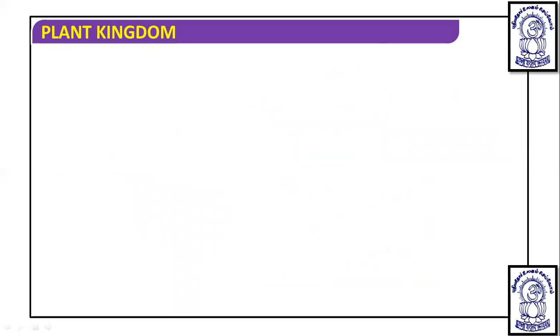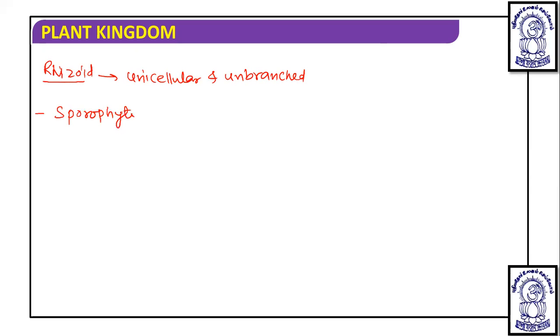Then if you talk about these hornworts, they have root-like, stem-like, leaf-like structures, and they have rhizoids, but the rhizoids are unicellular and unbranched. The branching is not found in case of rhizoids. And in hornworts, the sporophyte is not completely dependent.